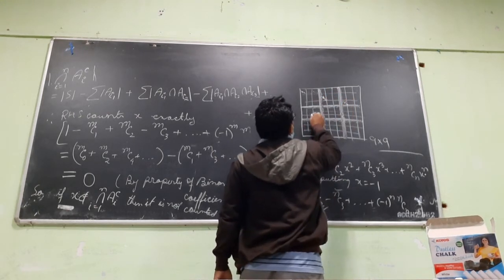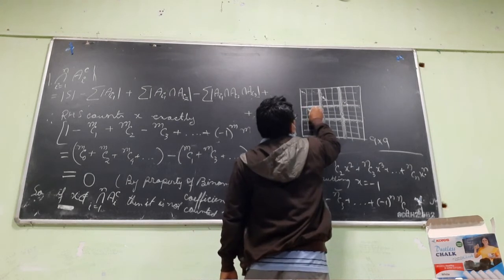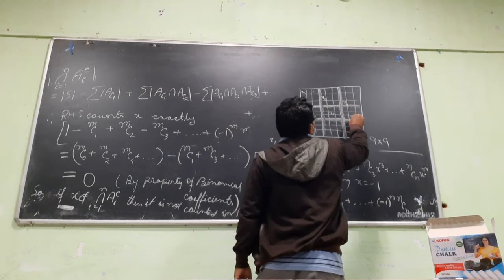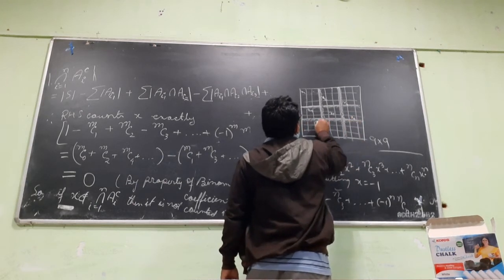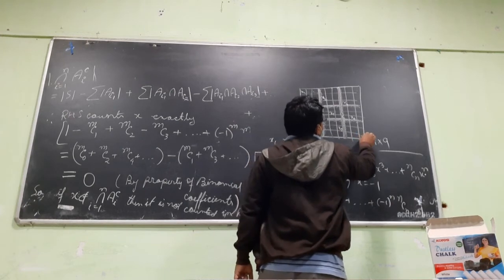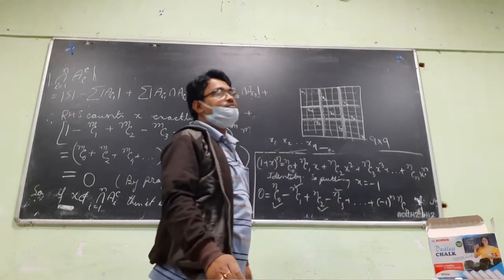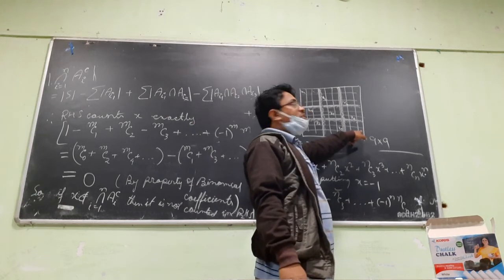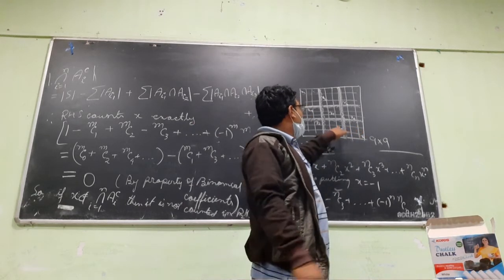Then x4 is here. Say x5 is here. x6 is somewhere here. x7, x8, and something like x9. Okay, this is allowed.